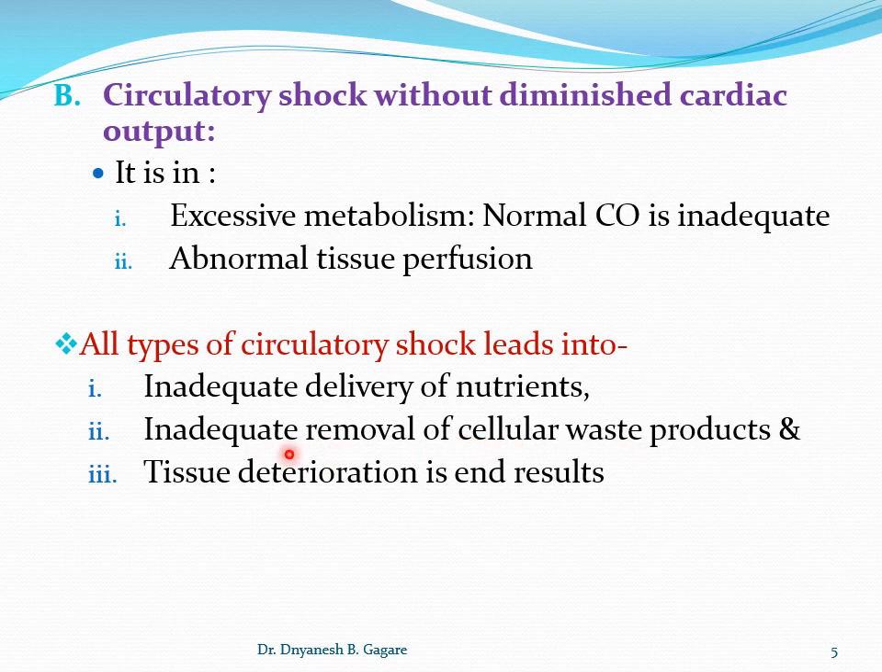And if there is less nutrient supply and accumulation of metabolic end products, it leads to tissue deterioration. Damage of the tissue is the end result, and it develops the condition that is called circulatory shock.